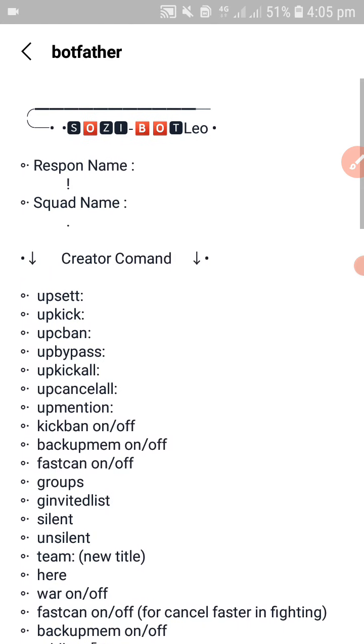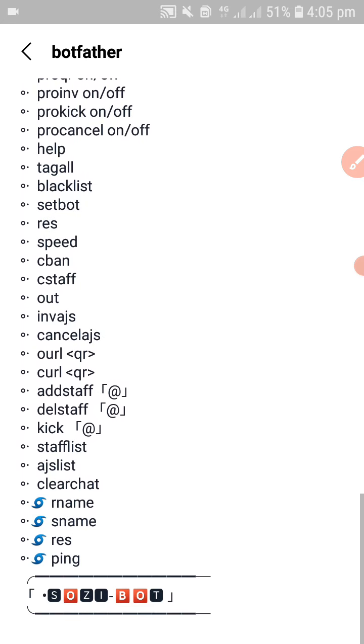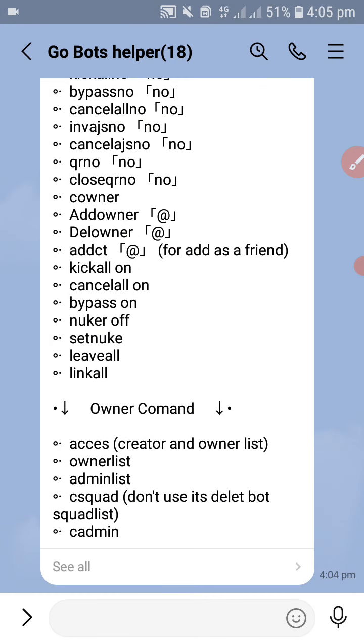I updated it, and also I put a helper there for login, because if you want to use VPS and go every time to check whether your boot is login or not, from helper you can easily turn off your boot and turn on your boot easily. You can give a command here, then you can easily log in your boot. You will never open VPS every time to go in VPS and create a new boot for login and make screen, everything very hard work. From helper you can easily log in your boot.